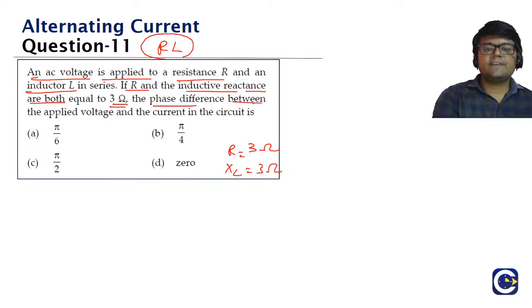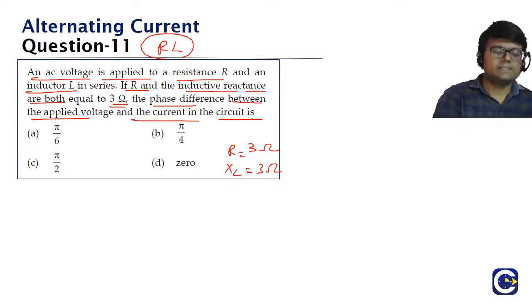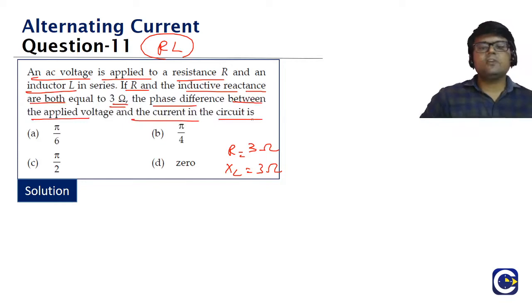The phase difference between applied voltage and current in the circuit is, what do we need to find, guys? We need to find the phase difference between the applied voltage and the current.